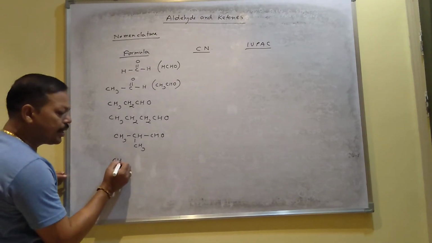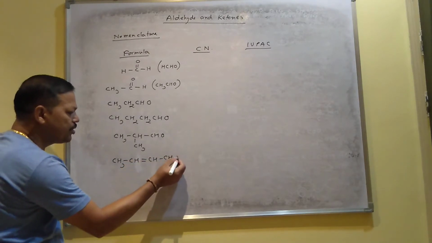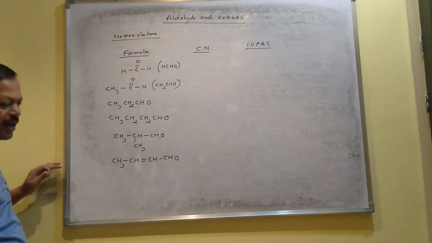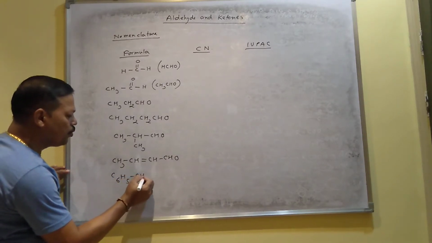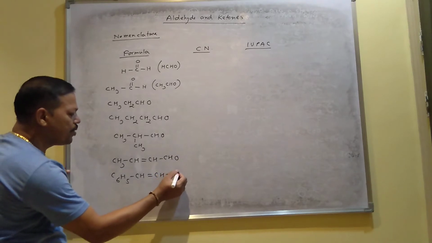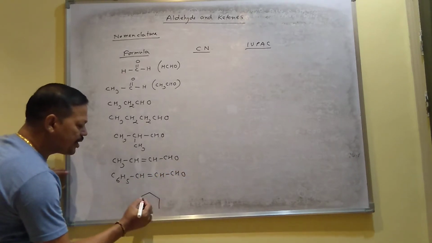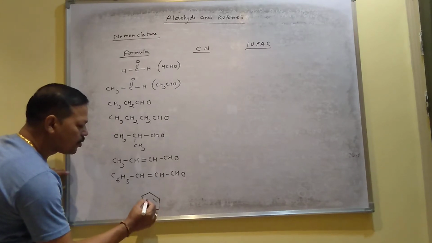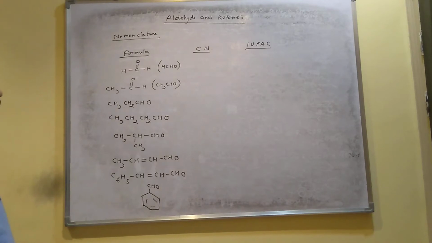This is one of the aldehydes which contains a double bond also, containing 2 functional groups, double bond and aldehyde. This is another aldehyde which also contains 2 functional groups, aldehyde and double bond. And this is an aromatic aldehyde, where benzene contains the CHO group.